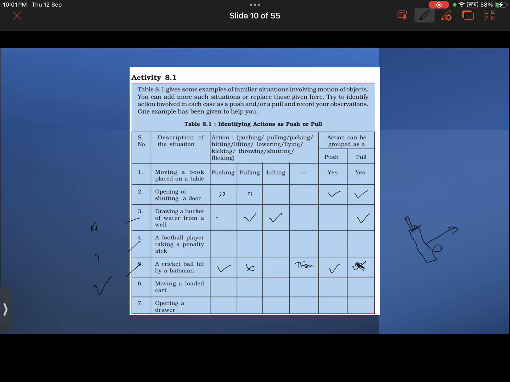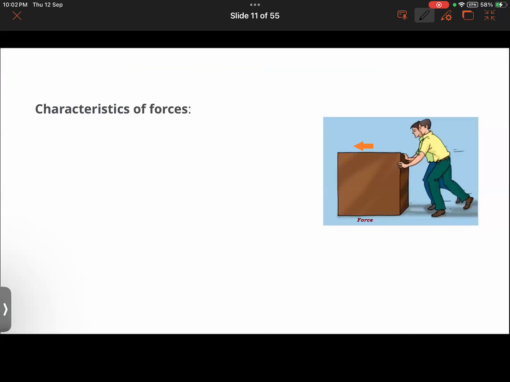Okay, last one, the sixth one, Aisha. Moving a loaded cart. Pushing and pulling both. Okay, very good. Opening a drawer. Pulling it. Good.